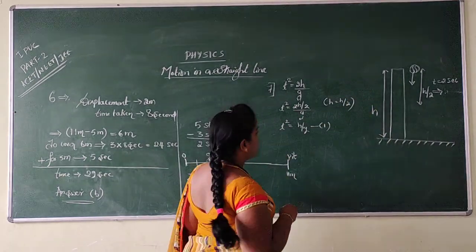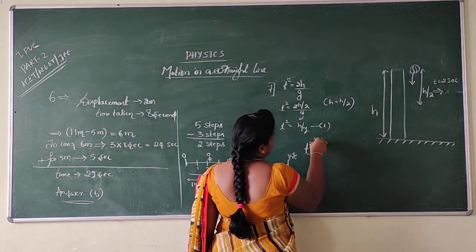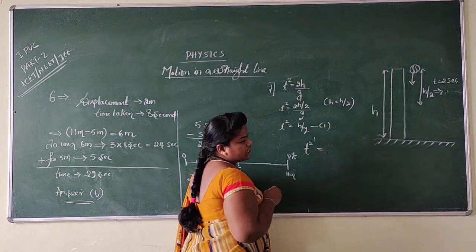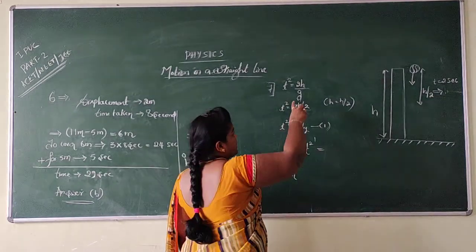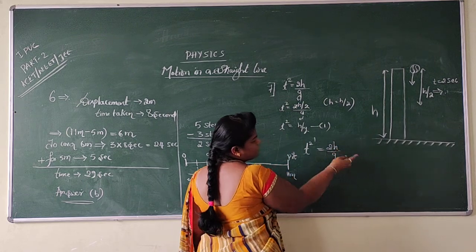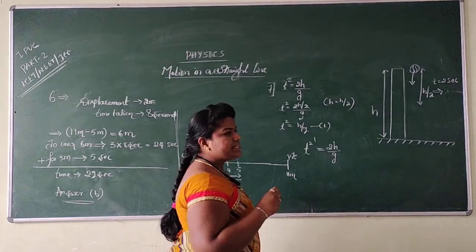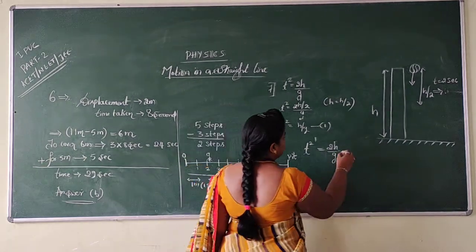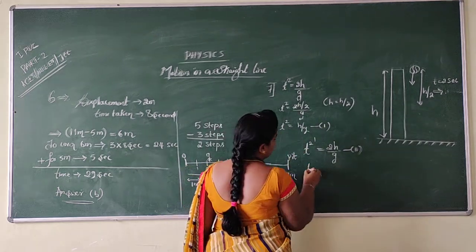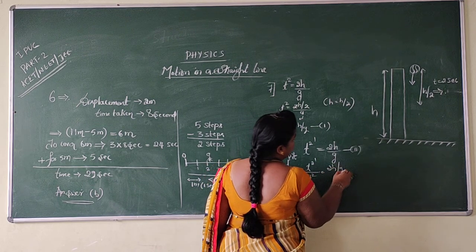But to reach the full height, I am taking a new time, which is said to be t dash. So t dash square is equal to, the same formula, the total height h is covered. Because the height is h, nothing changes here. I am not going to change anything in this question. Now take it as equation number 2. I am dividing equation 2 by equation 1.